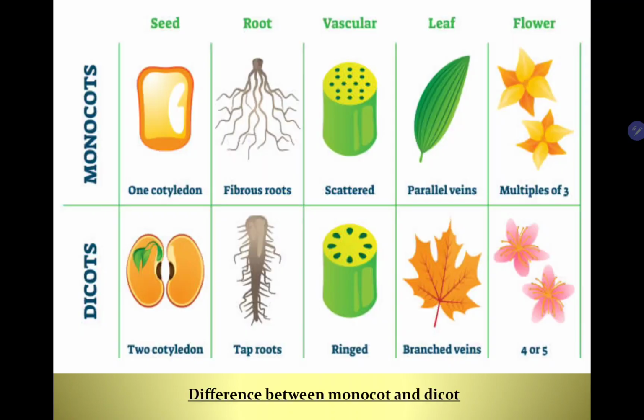So differences between monocot and dicot, जो सबसे important differences हैं जिससे हम पता लगा सकते हैं किसी भी plant को देख के कि whether the plant is monocot or dicot, first you have to check its leaf. What you have to check in the leaf is the venation of the plant. Now what is the venation? You have to check the veins, whether the veins are all parallel or not.